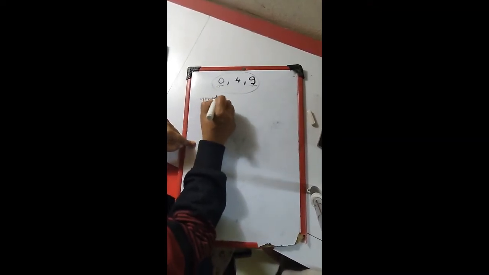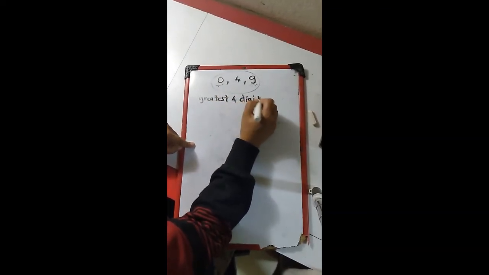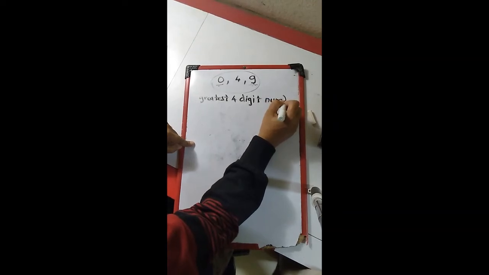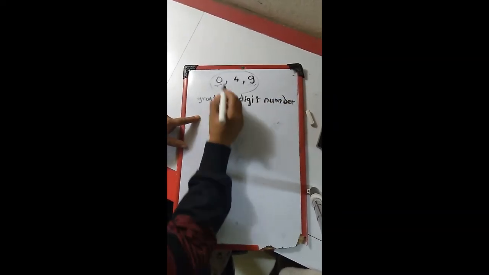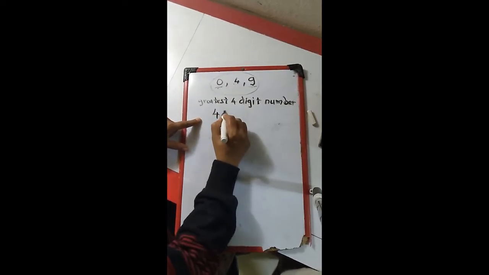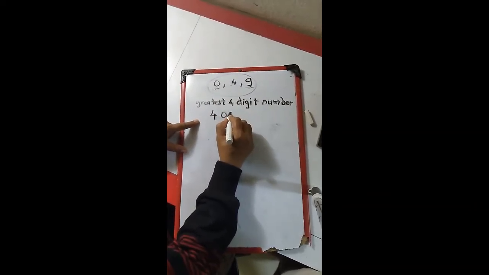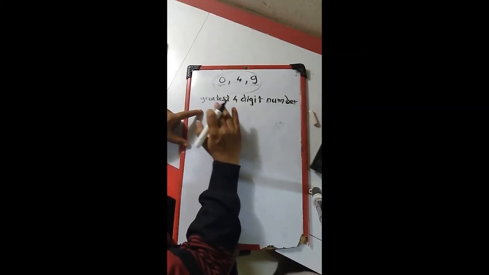So greatest 4-digit number is, which number comes first? 0 or 4? 4. So 4, 0, again 0, because we have, okay, sorry, small mistake. I have told the greatest.